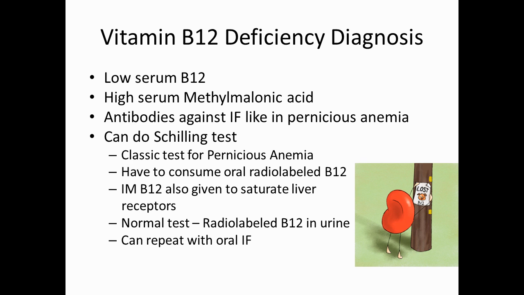If we don't see vitamin B12 in urine, that means that we don't have intrinsic factor in our intestine and we cannot absorb vitamin B12 in our body. If we do this test with oral intrinsic factor and we see vitamin B12 in our urine, that means that we are deficient in intrinsic factor, or we are positive for pernicious anemia.